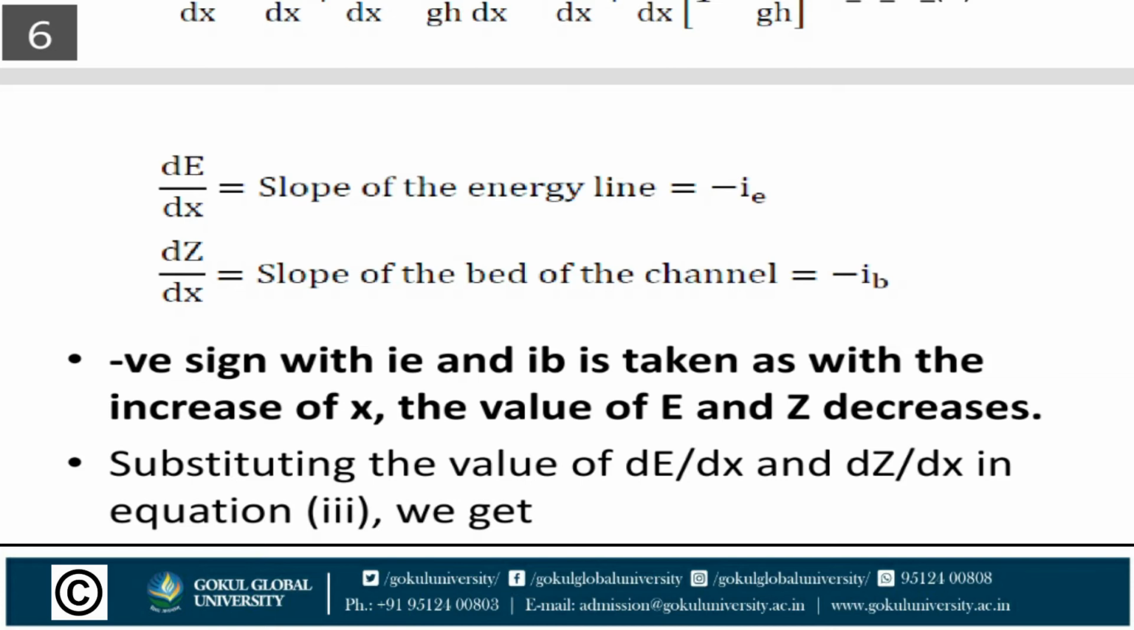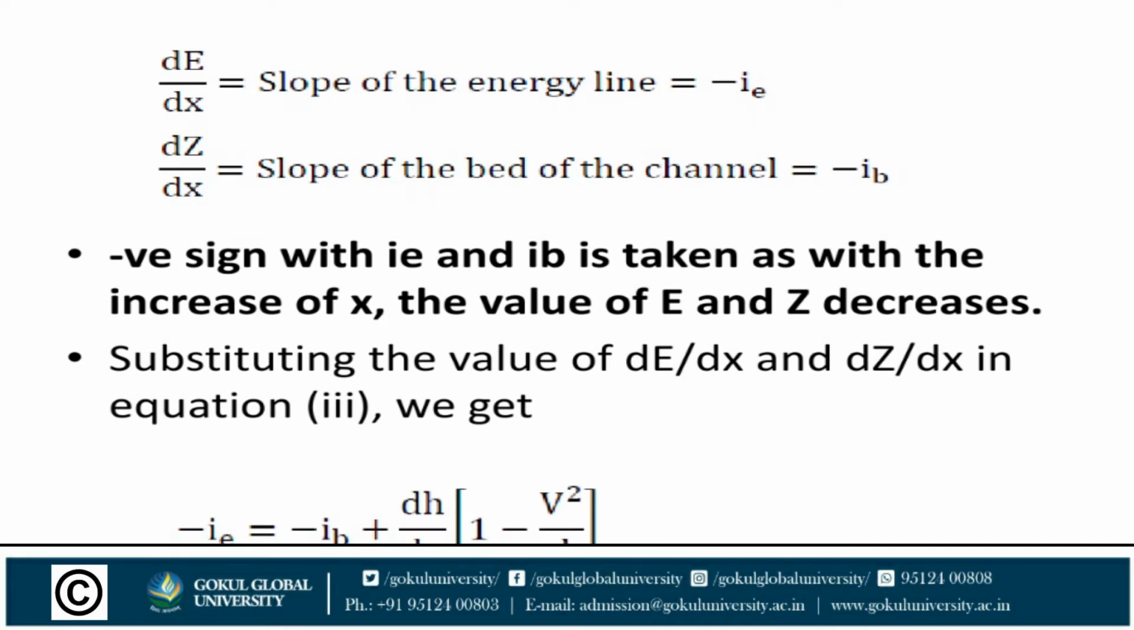Here dE by dx is the slope of the energy line. It is also known as IE. Here a negative sign is taken. With the increase of x, the values of E and Z decrease. So the values of IE and IB are negative. dz by dx is the slope of the bed of the channel, minus IB.